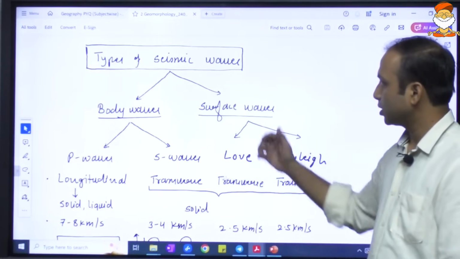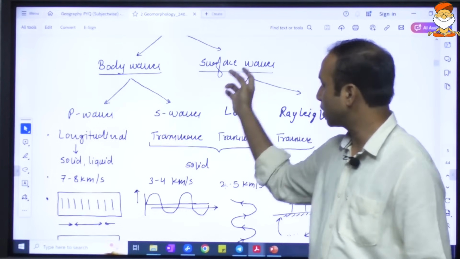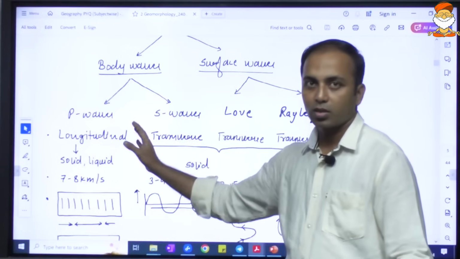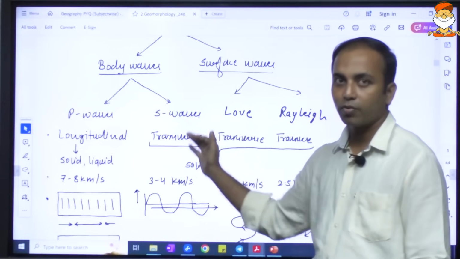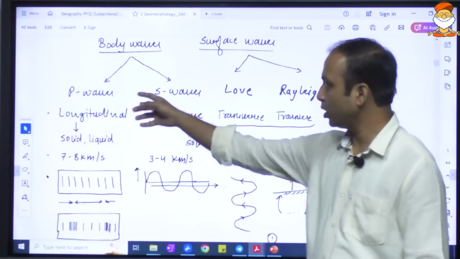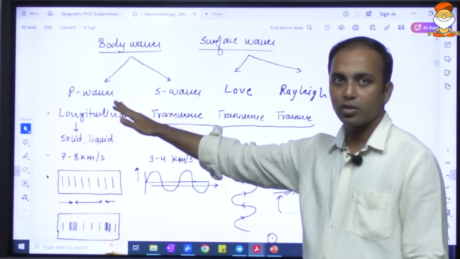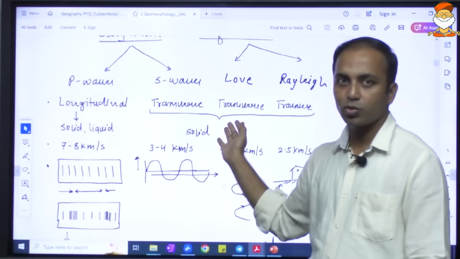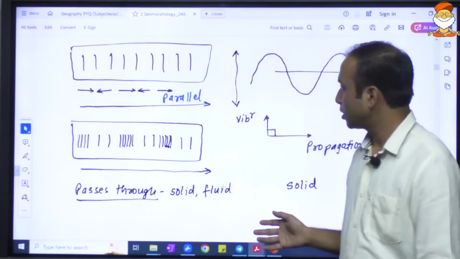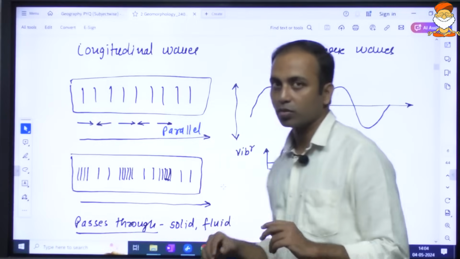Types of waves: body waves and surface waves. Body waves, as we have just understood, are of two types, primary and secondary. Surface waves are of two types, Love and Rayleigh. Now there was a question on transverse waves and longitudinal waves, so you must focus here. Body waves are longitudinal waves and the rest of the waves are transverse waves. What is the difference between longitudinal waves and transverse waves? Just a quick understanding: first focus on the transverse wave.